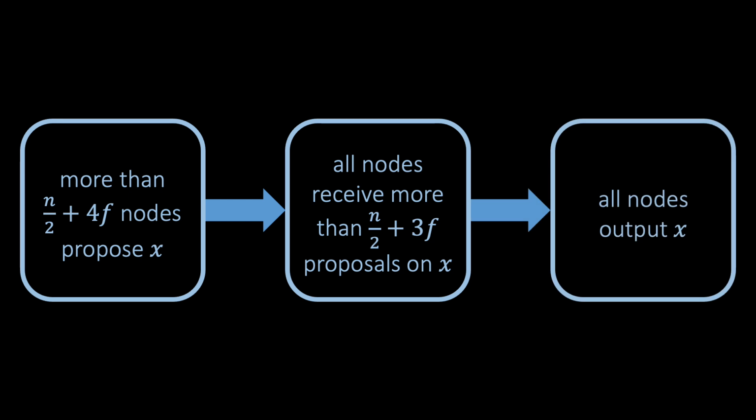The guarantee implies validity because f being less than n/10 implies that n-f is greater than n/2 + 4f, which means that there exist more than n/2 + 4f correct nodes. Hence, if the correct nodes have some common input x, then in the very first round they all propose x, output x and terminate. As for agreement, suppose there exists some first round R where some correct node A outputs.